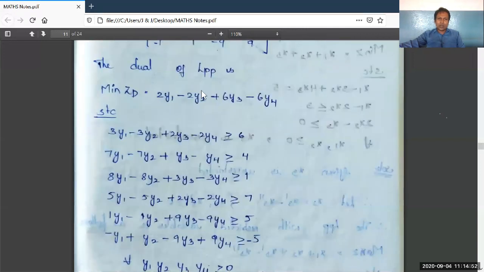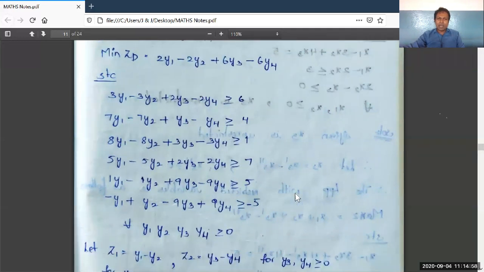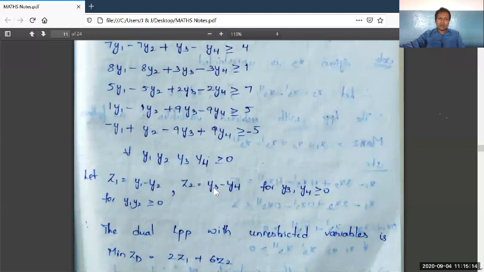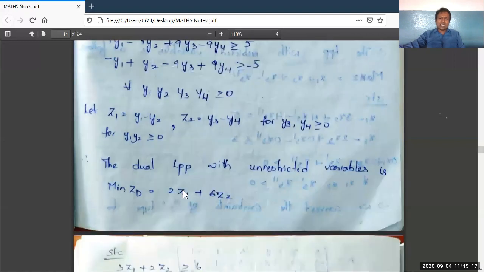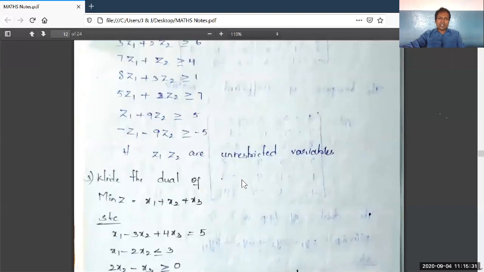The dual of LPP is written. Just here itself you can leave the problem in the main public examination, but as one variable is unrestricted in the given LPP, we will also convert this into the dual LPP with unrestricted variables. So writing y1 minus y2 as z1, y3 minus y4 as z2, and inserting in the above dual LPP. It is the dual LPP with unrestricted variables, right? It is the other kind of problem which will be asked in your examination, right?